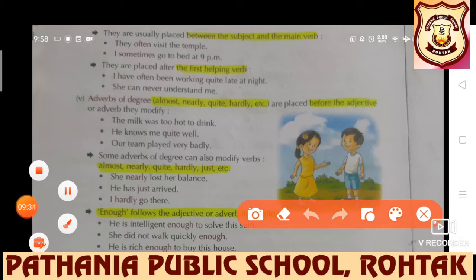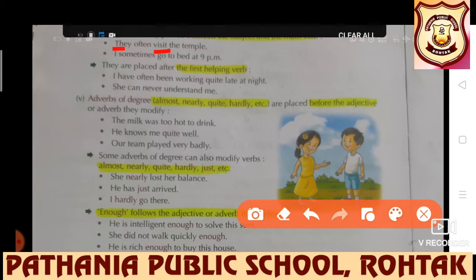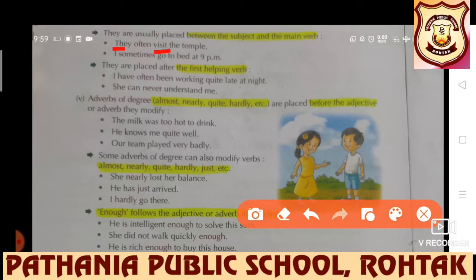They often visit the temple. They is the subject, visit is the main verb, and often is the adverb. I sometimes go to bed at 9 p.m. I is the subject, go is the verb, and sometimes is the adverb.